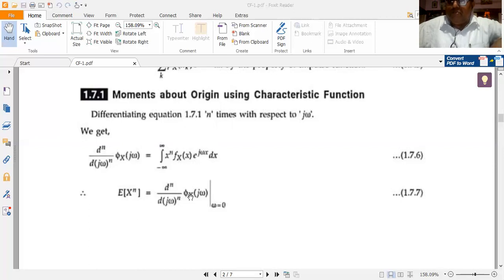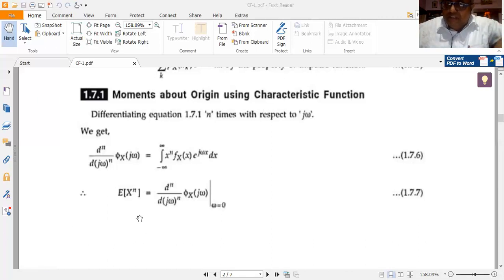So that is simply obtained by differentiating the CF, the characteristic function phi x of j omega, with respect to j omega n number of times, and then equating the final result by equating omega to be equal to 0.